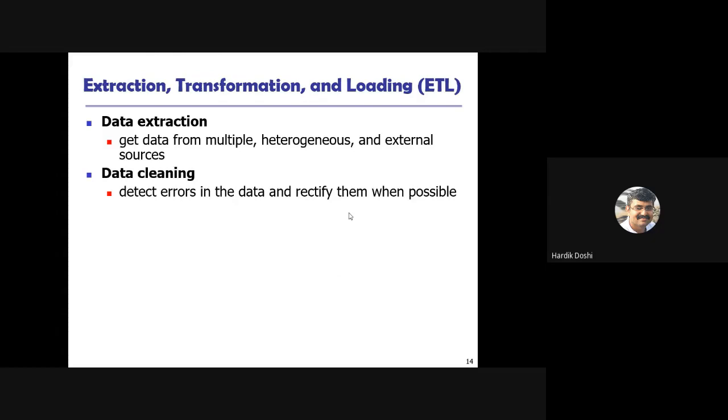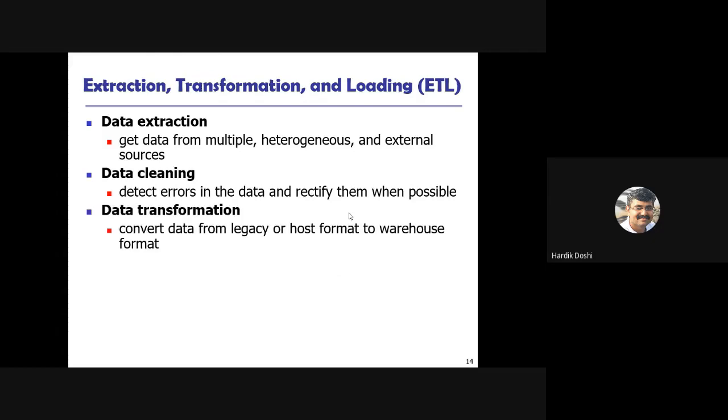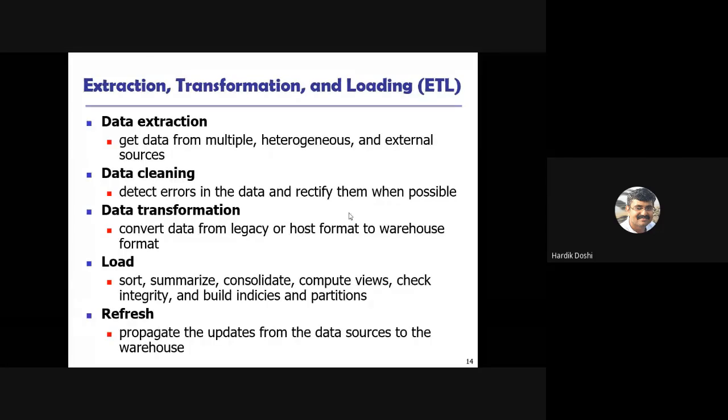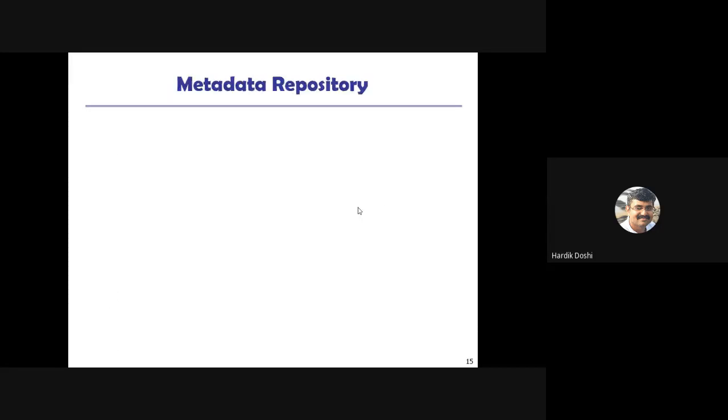So data extraction, then data is cleaned, then data transformation takes place, then loading takes place, and refreshment. That means refreshing of the data when operational data is getting updated.